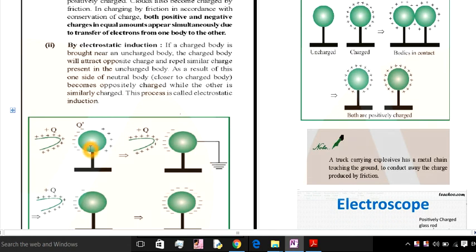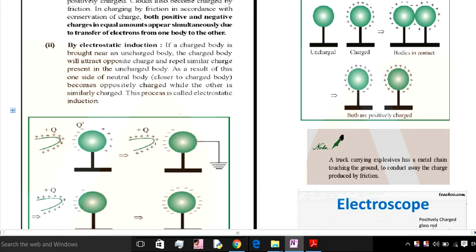Now see, here we have two bodies, first is q and other is q dash. The q body is positively charged, and the q dash body, consider it in the starting has no charge. Charges are present on the surface of this body. These charges can be negative and positive, a combination of both.